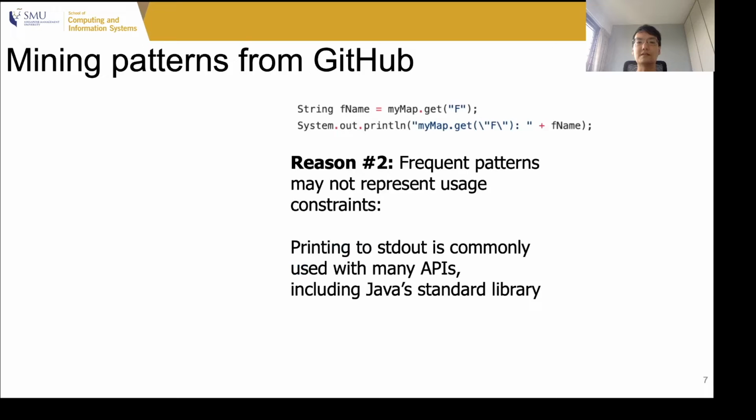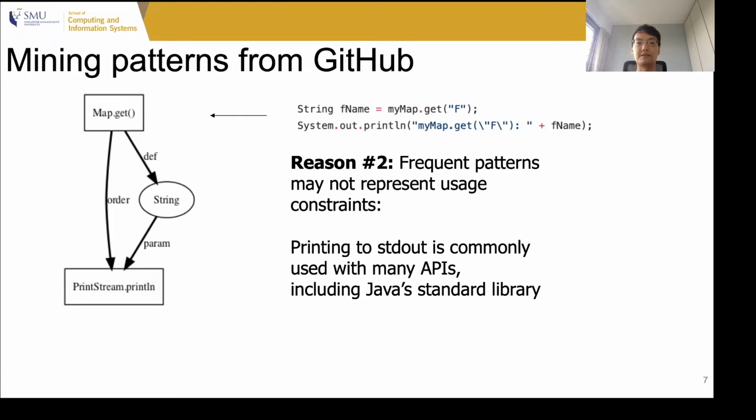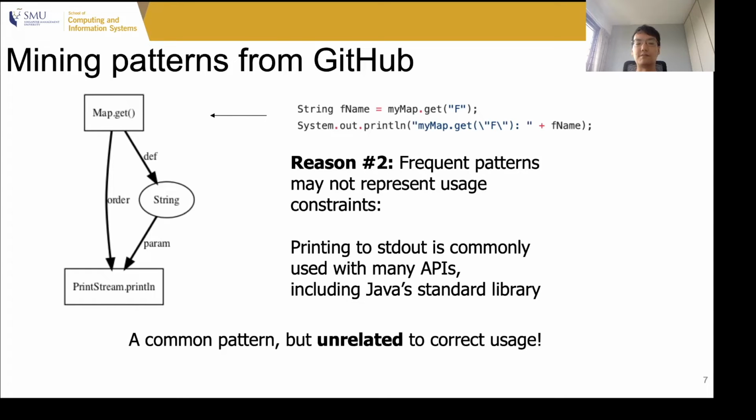The second reason is that frequent patterns may not represent usage constraints. A common pattern that we see on GitHub related to the usage of the map interface is that the return value of map.get is often printed to standard output. As such, if we were to mine patterns from GitHub, we may incorrectly think that the printing to standard output is a usage constraint of map. In other words, there are many common patterns on GitHub that are unrelated to correct usage.